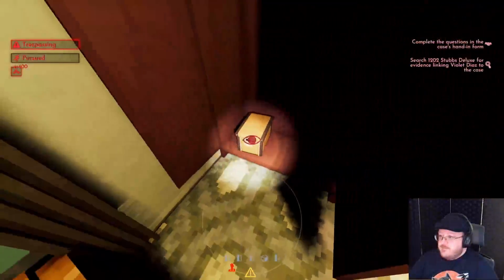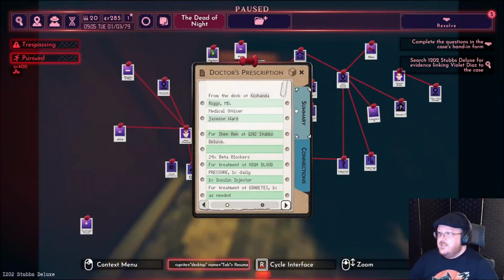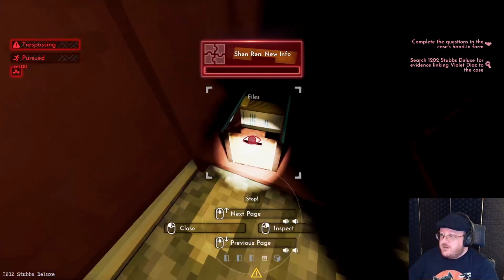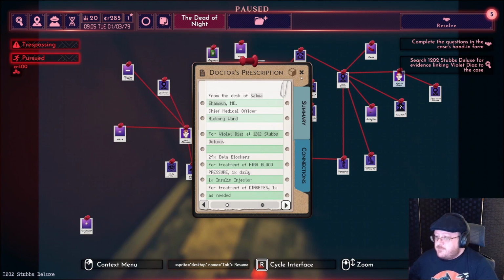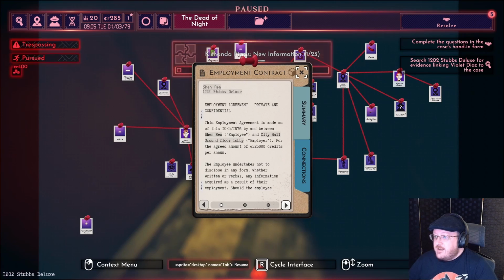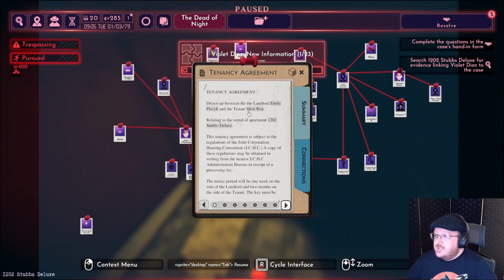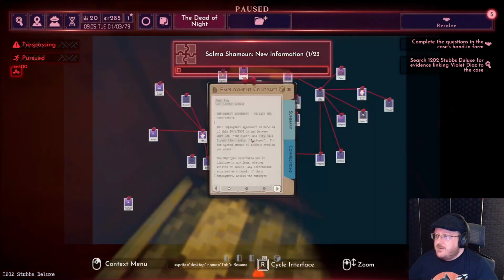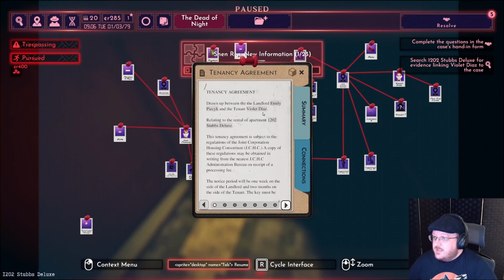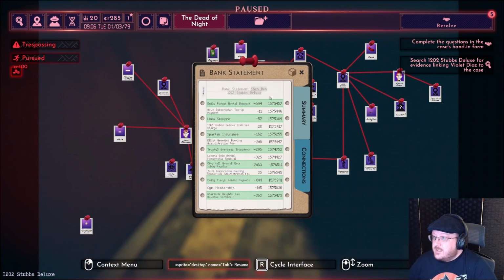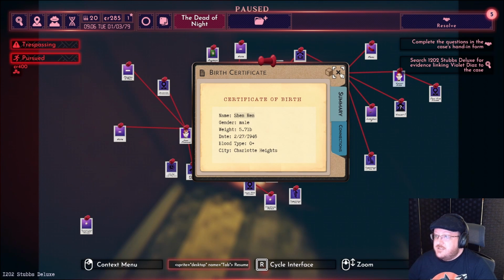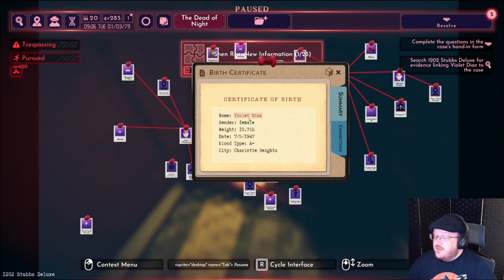Okay. Let's find information. Okay, so Shenren has a prescription for beta blockers. Let's see, Violet Diaz also has beta blockers. Shenren lives here. Let's see. Oh, that's not what the last one was. Oh, Shenren works at City Hall. Violet Diaz lives here. Let's see. Well, here's the bank statement for Shenren. And his birth certificate. And her birth certificate.